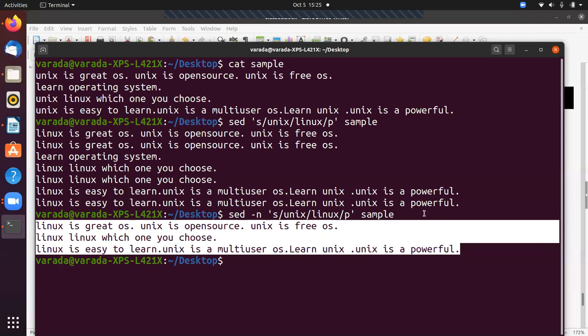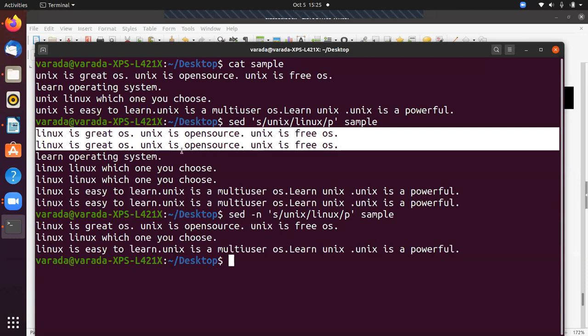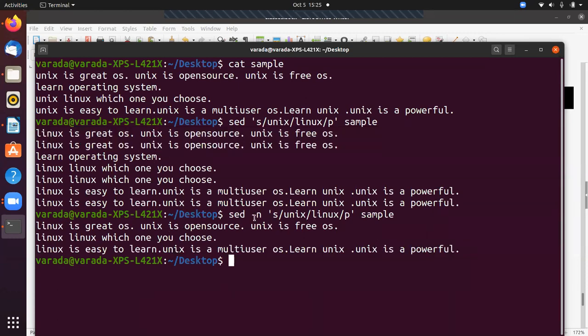In the previous example, we gave /p and it prints the lines in duplicate, so if it is modified, then it prints 2 times. But coming to here, if I use hyphen n, then it prints only the replaced lines. What are the lines replaced? 1, 3, 4. These 3 lines are displayed.